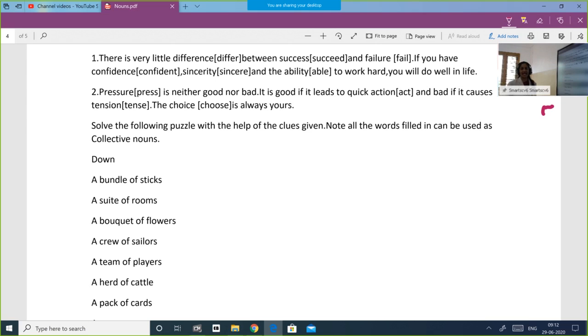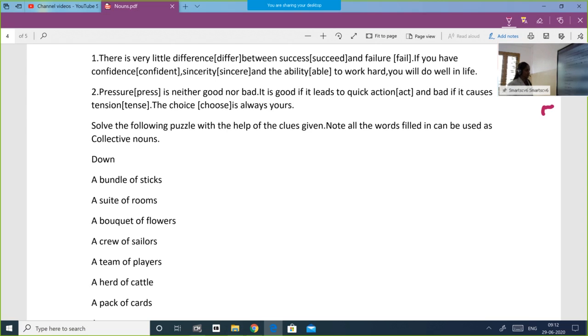A suite of rooms. S-U-I-T-E is suite. You have to pronounce suite. Don't say suite room. Suite, hotel suite. A suite of rooms means a set of rooms in a hotel.